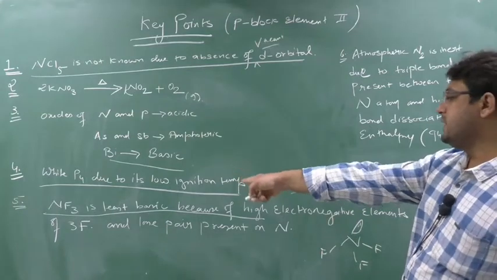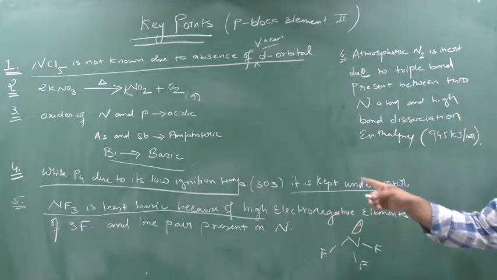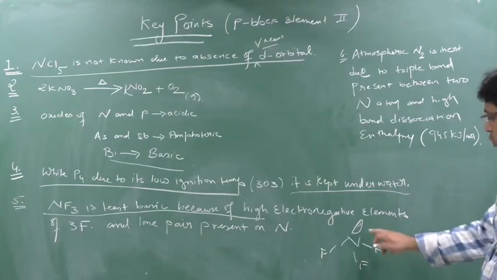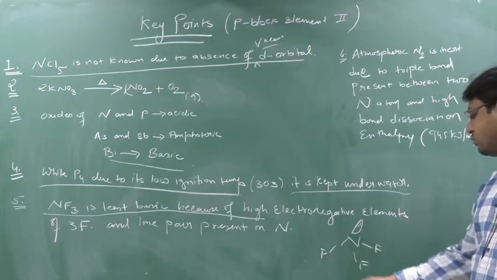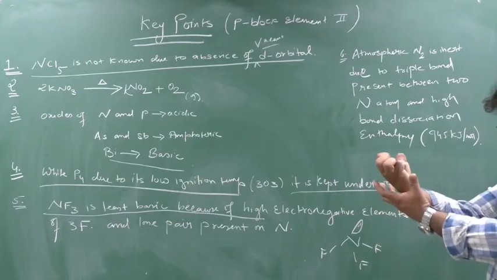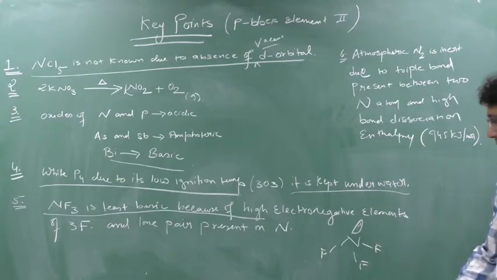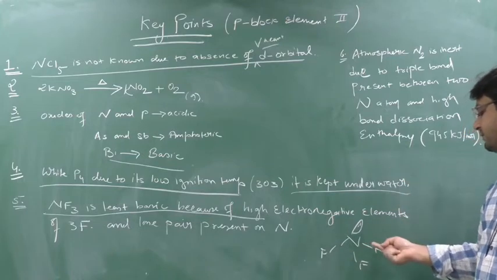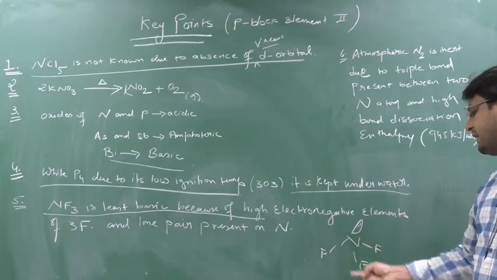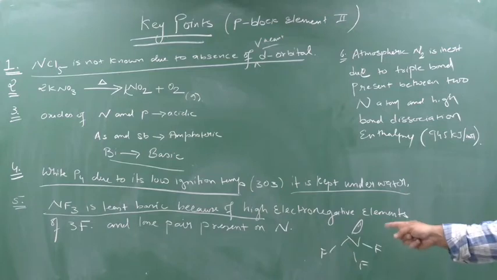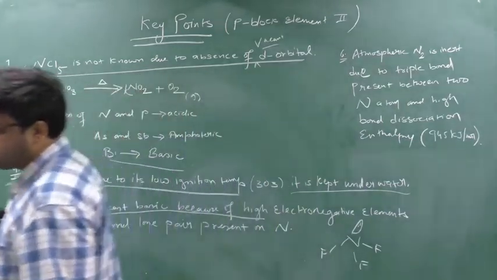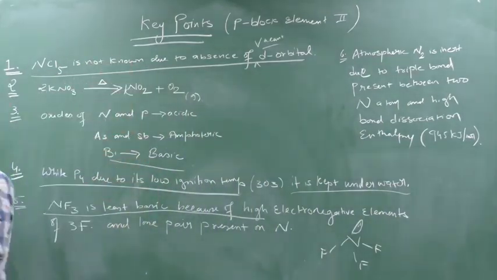So NF3 is least basic because of the highly electronegative 3 fluorine atoms and the lone pair present on nitrogen. This lone pair is completely attracted toward the fluorine. Yes or no? So it is very difficult to remove the lone pair from nitrogen because it is very strongly attracted towards fluorine. When it is difficult to remove the lone pair, hence NF3 is least basic. Clear?